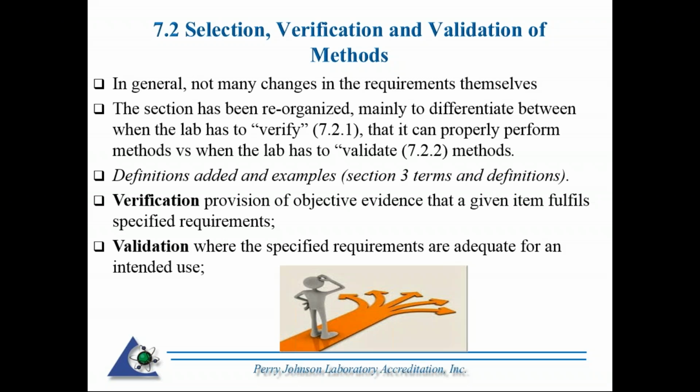Those two definitions have been added to the terms and definitions in section 3 of the standard, and they are illustrated for you here on this slide.